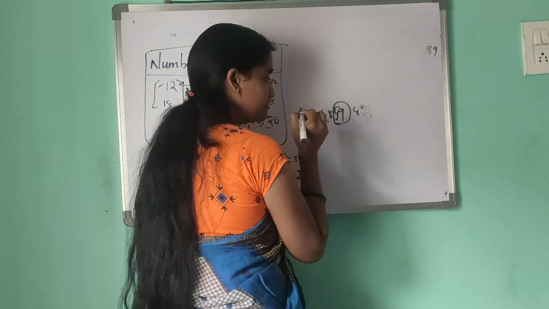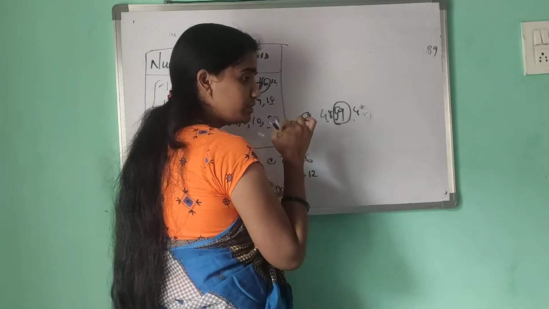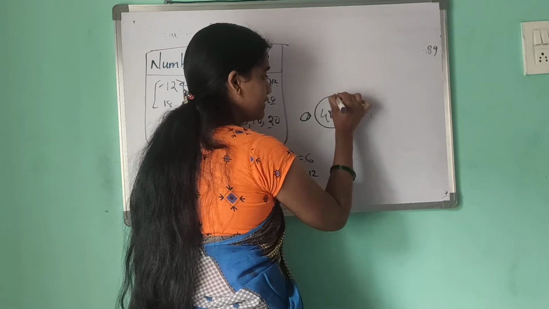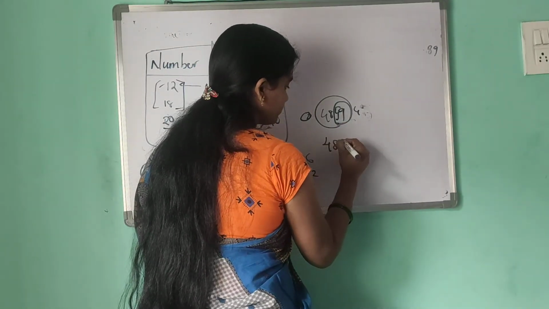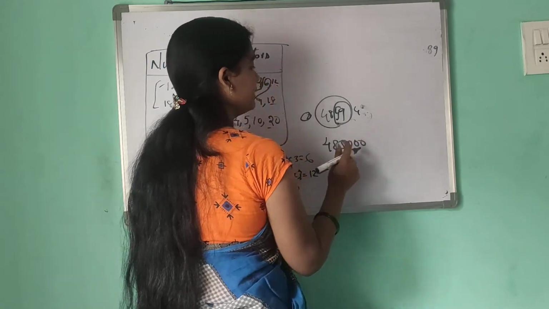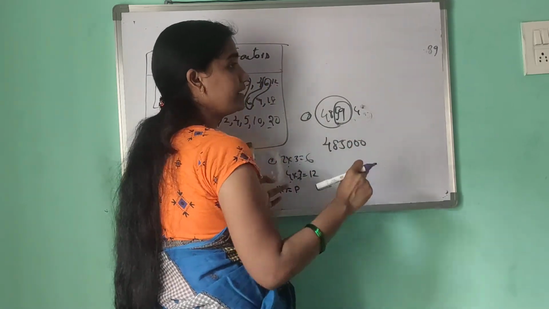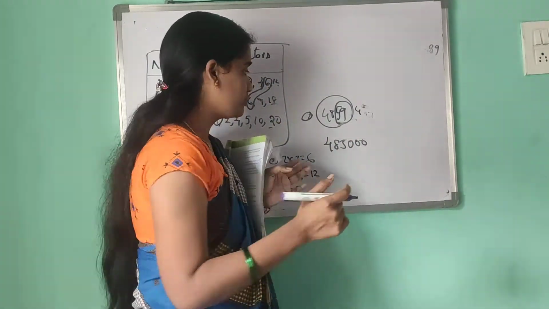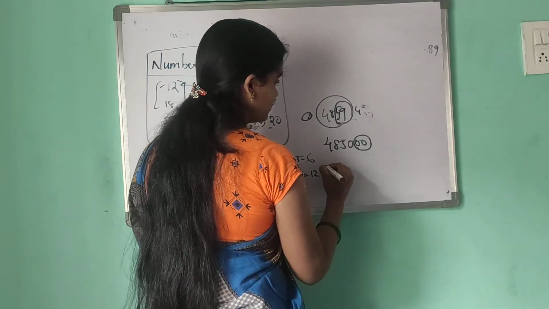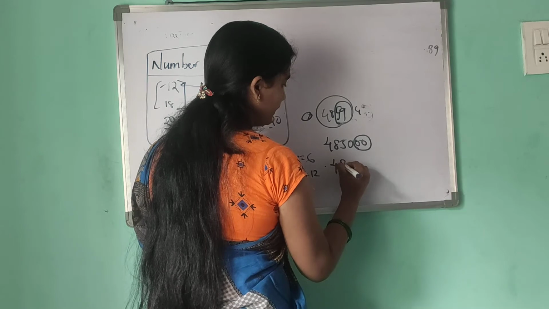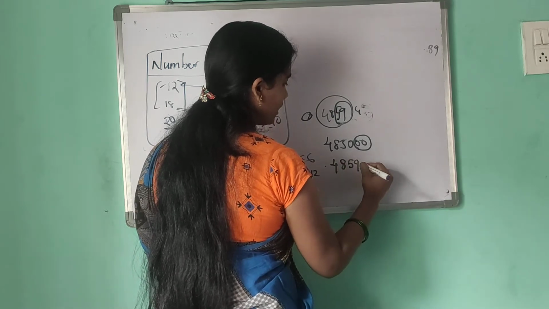If the last 2 digits are divisible by 4, then the whole number is divisible by 4. Also, if the given number has two zeros at the end, then that number is divisible by 4. Coming to the divisibility rule of 8, we check the last 3 digits.